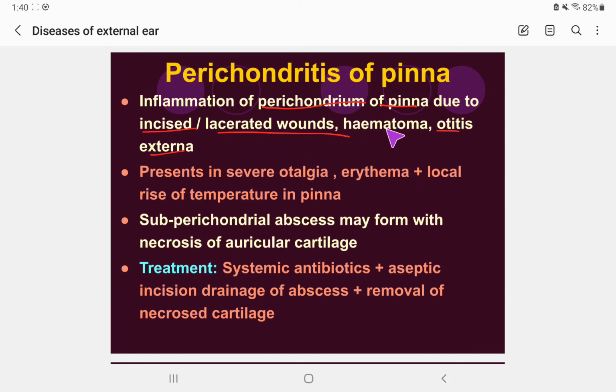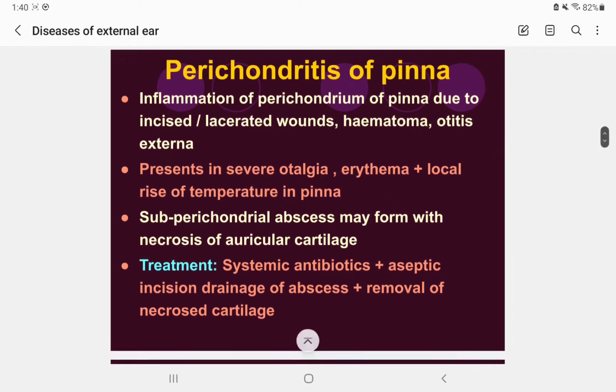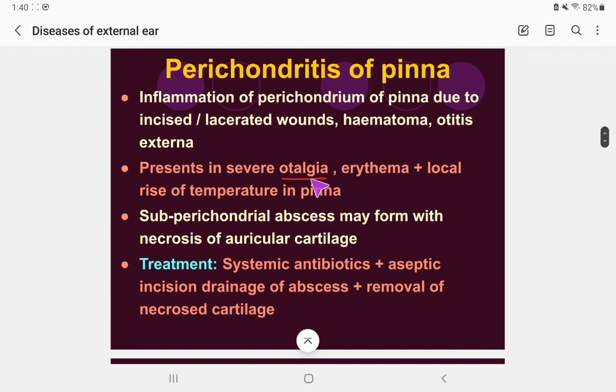And not only due to hematoma, it can also be due to a lacerated wound caused by blunt trauma, and also otitis externa. Its classification we already read: localized, generalized, and diffuse. We can revise that. So what happens in perichondritis of the pinna? It presents with severe otalgia, meaning pain of the ear, erythema, and local rise of the temperature in the pinna.